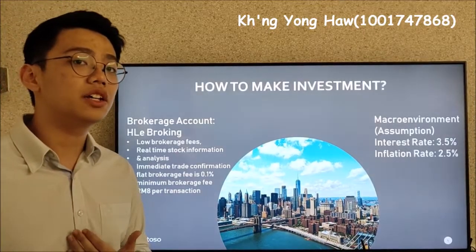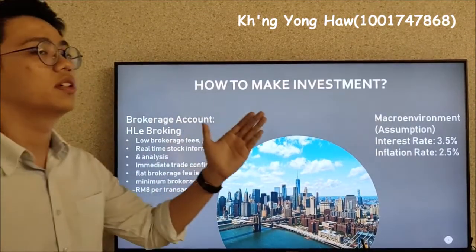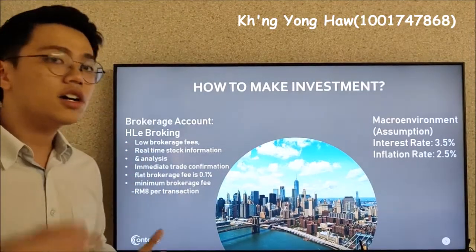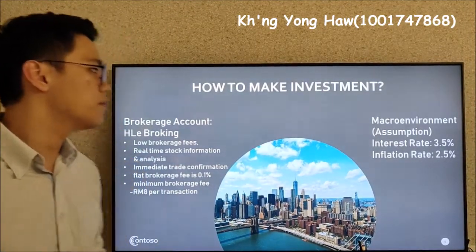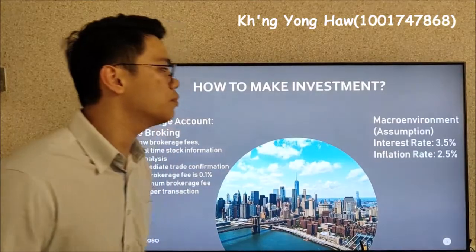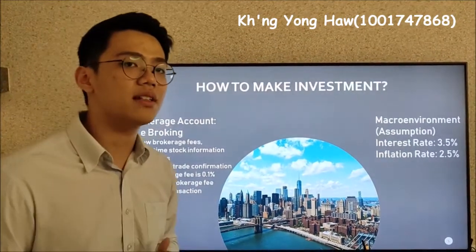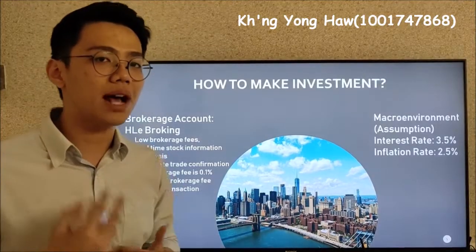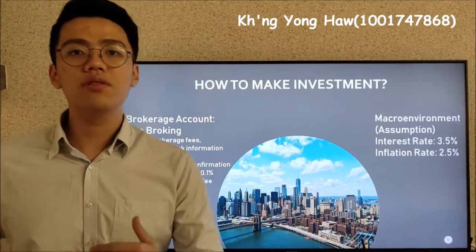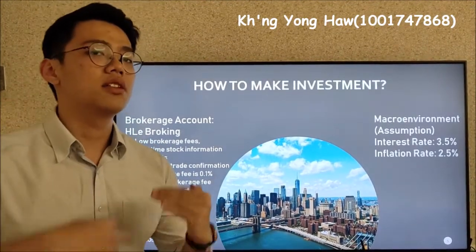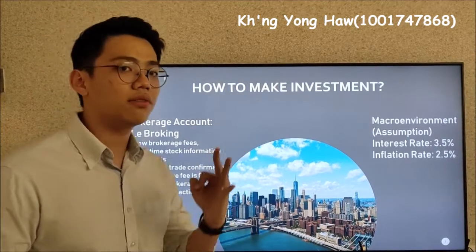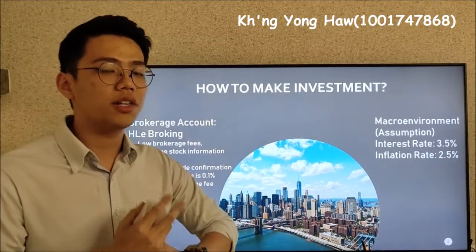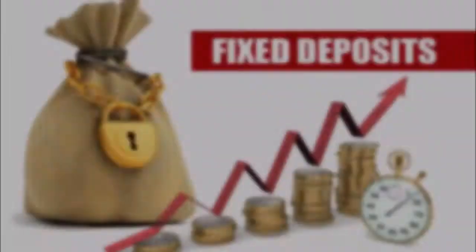Apart from the internal factors, we also have to assume external factors such as interest rates and inflation. According to tradingeconomics.com, using past data, we assume the interest rate at 3.5% and the inflation rate at 2.5%. The portfolio we construct uses three alternatives: first is non-marketable securities, then capital market securities, and also financial derivatives.